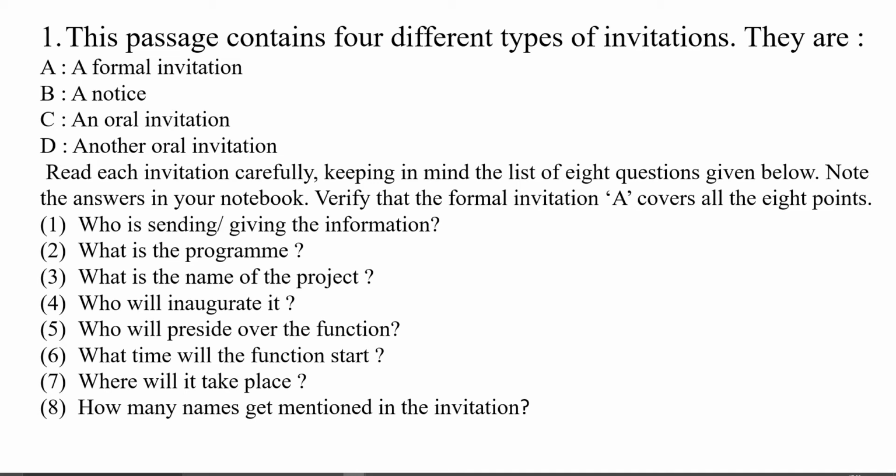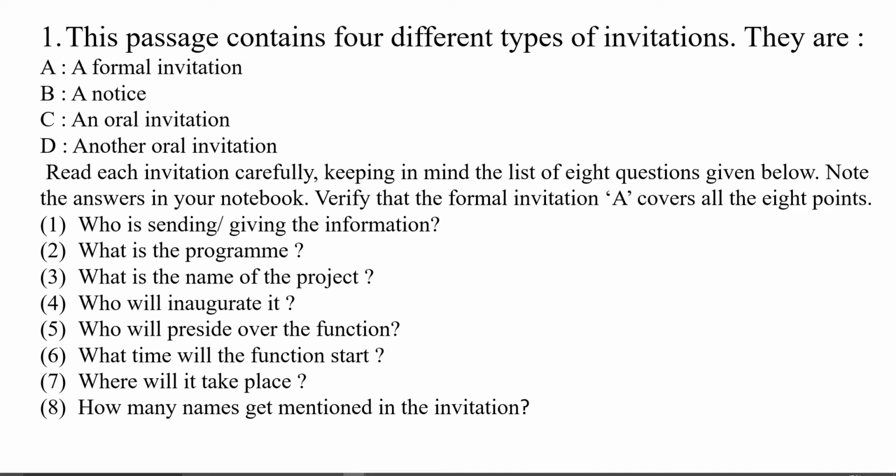The first formal invitation is given by the school principal. That formal invitation contains all these points. That means who is sending or giving the information, what is the program, what is the name of the project, who will inaugurate it, who will preside over the function, what time will the function start, where will it take place, how many names get mentioned in the invitation. So all these 8 criteria are there in the first invitation, that is a formal invitation.